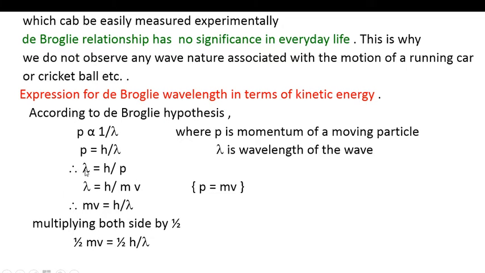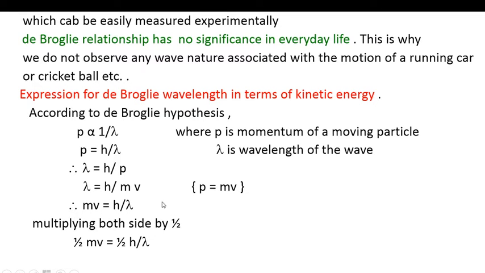Therefore lambda is equal to h divided by p. But momentum is the product of mass and velocity. Substituting p, lambda is equal to h upon mv, and therefore mv is equal to h divided by lambda.